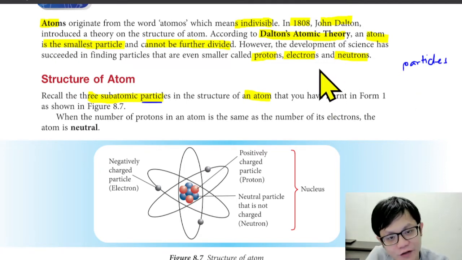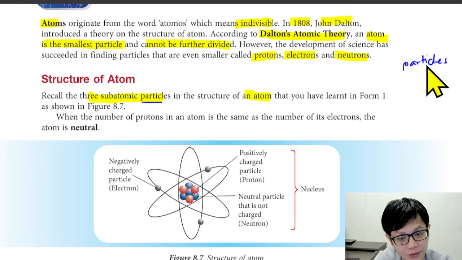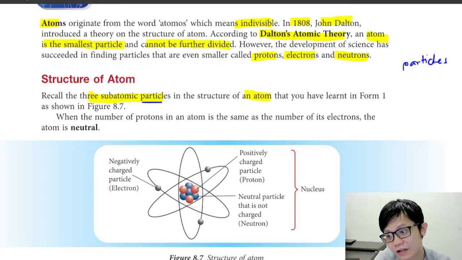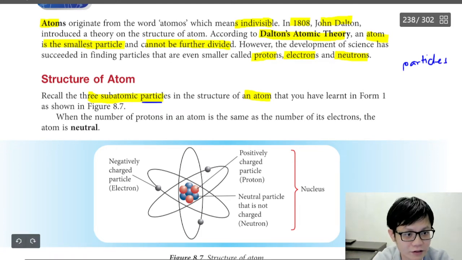In science, we always see the word particle appear. In easy terms, there are a few definitions, but let's make it easy. A particle means a very small thing.